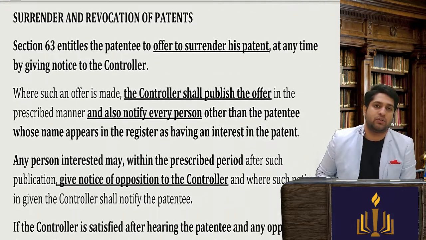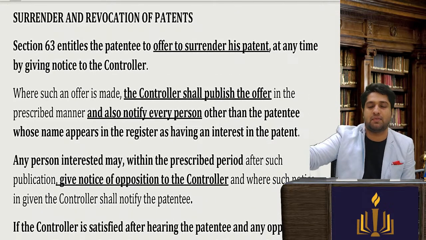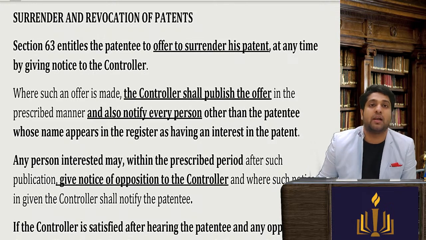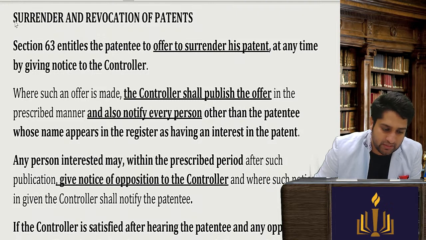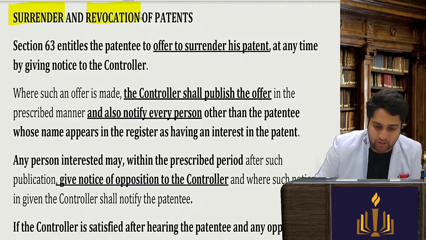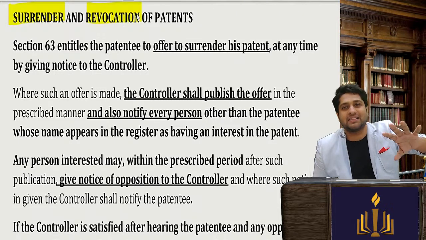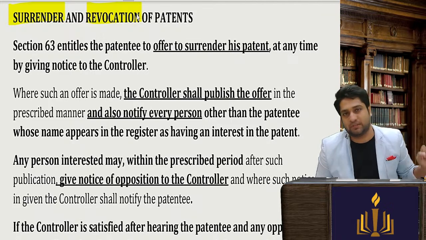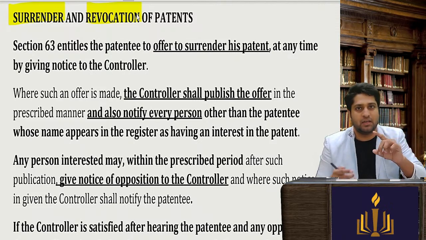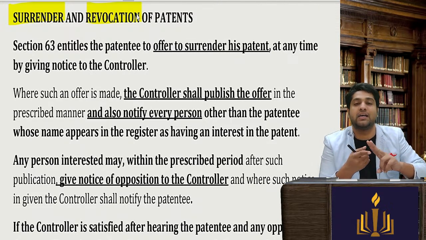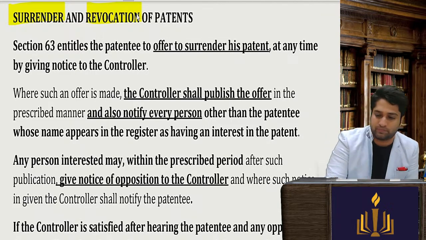Now, we did section 60, 61, 62. Now we are doing surrender and revocation of patent. So, patents can cease to exist in three ways: either it lapses, or it is surrendered, or it is revoked.